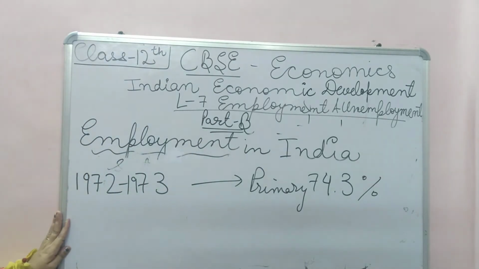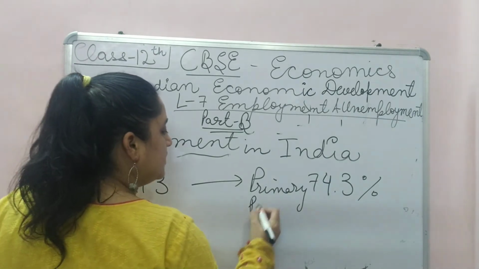Then as time passed, in 2011-2012, when the survey was conducted, the proportion declined to 48.9%.